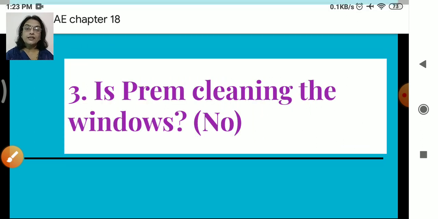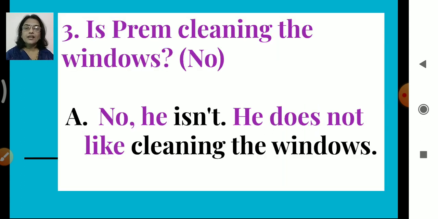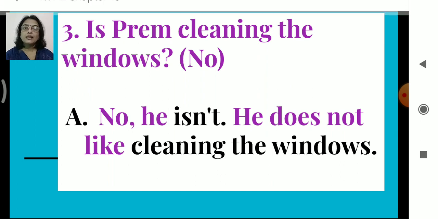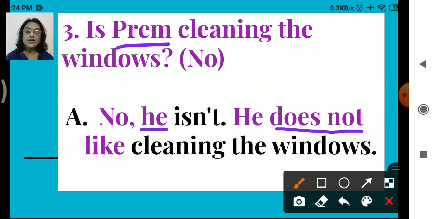Okay, now here third one. Is Prem cleaning the windows? Now the question is asked and what reply do we have to give? No. So let's see now. Is Prem cleaning the windows? No. So no, he isn't. Okay, instead of Prem we have used he, right? No, he isn't, because no is asked, right? He does not like cleaning the windows. Fine.